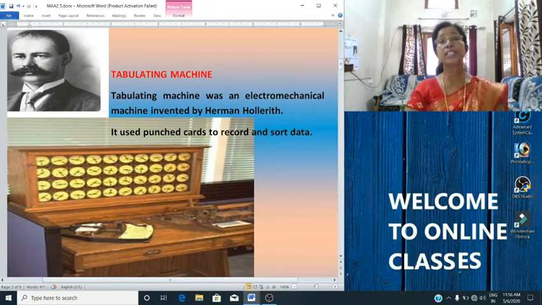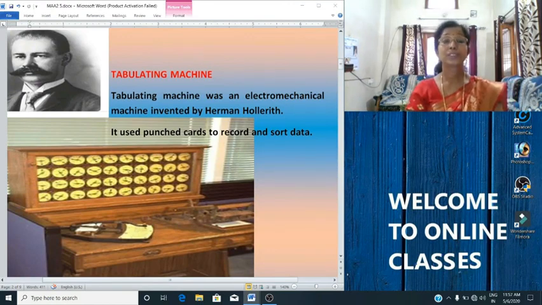Actually, this device was developed to keep a record of the US census, which was held in 1890. He was an American mathematician, and this machine was capable of reading data and processing it based on the instructions and giving the desired output. And he used punch cards in this device.